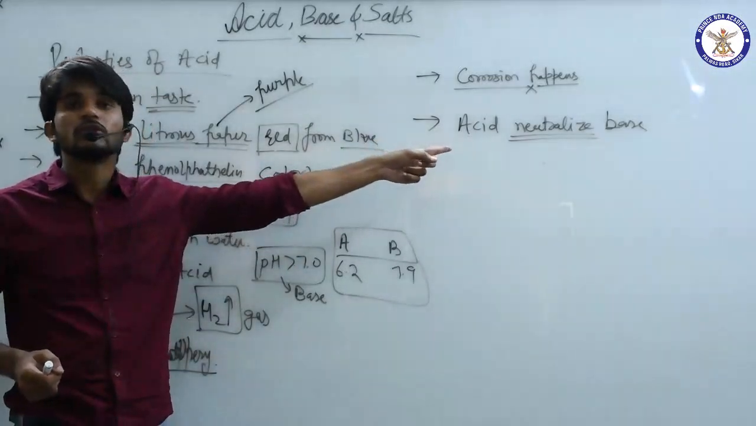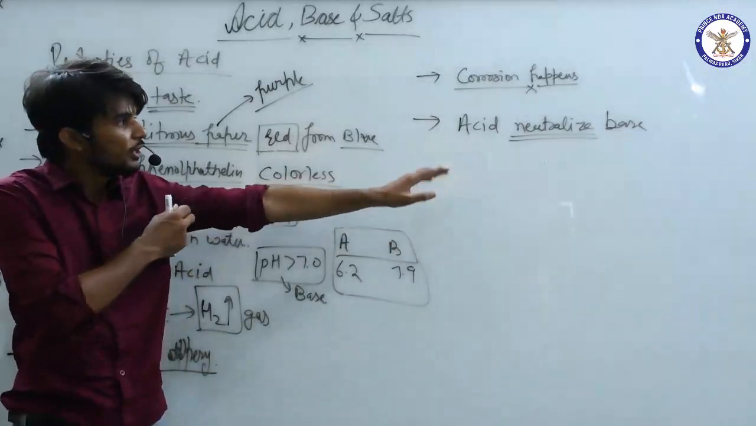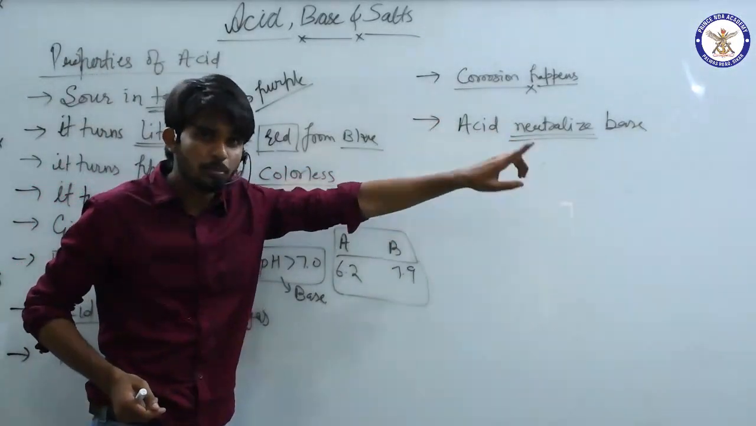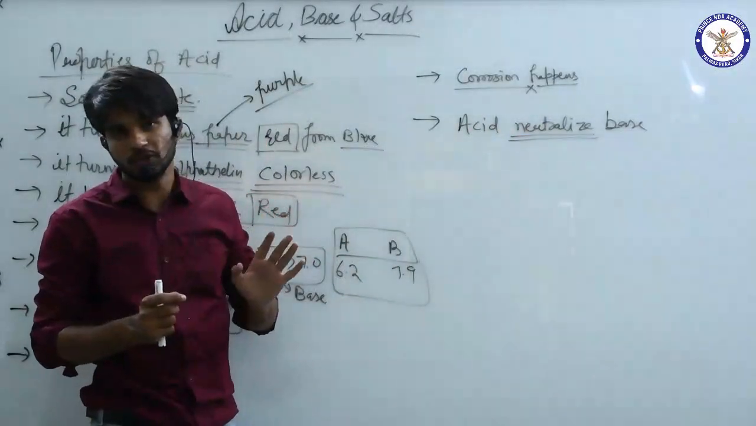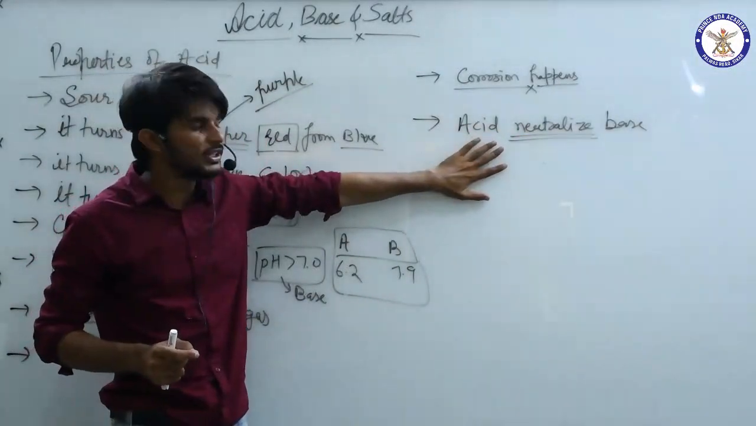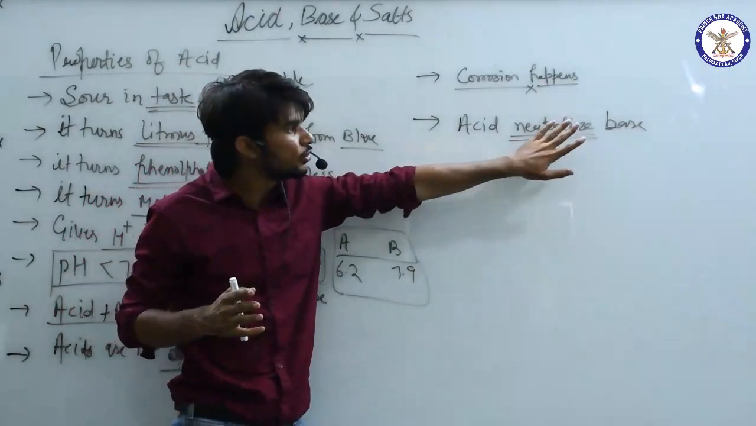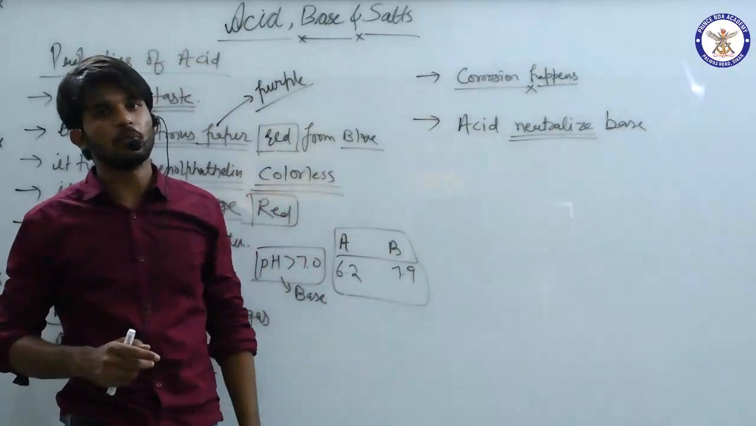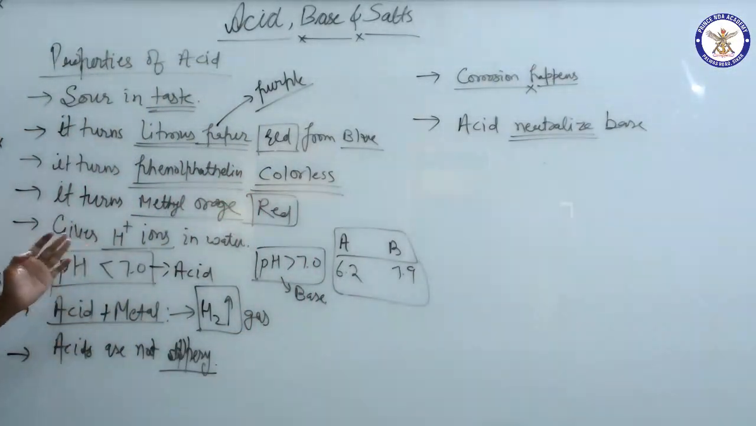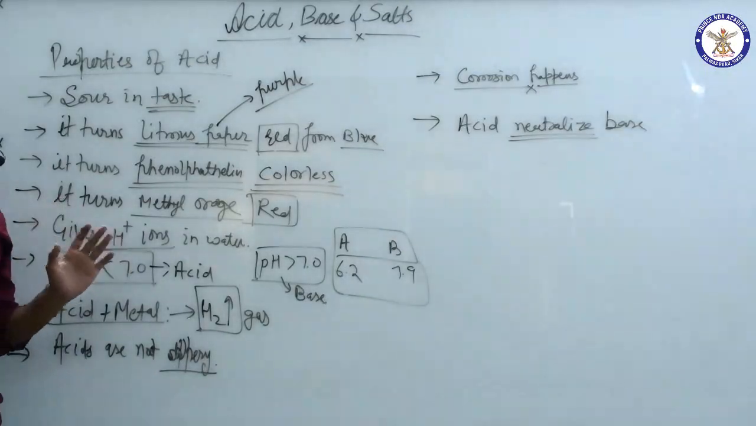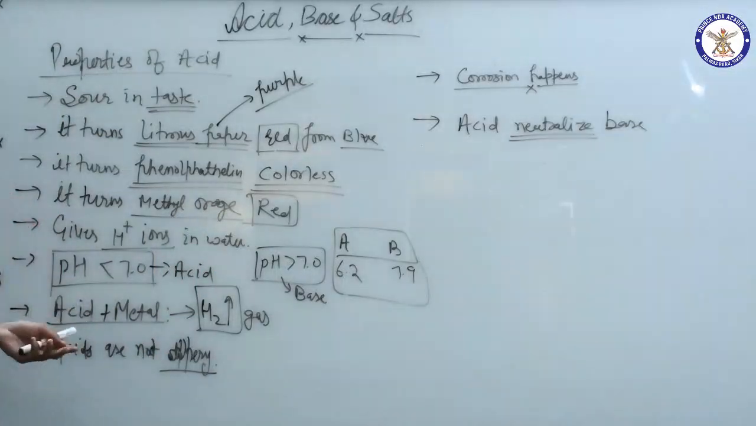This is how we are supposed to write it. Acid neutralizes base, and in the properties of base you will study that base neutralizes acid. These are just the reverse process of each other. The properties of acid do not remain there because it gets neutralized by base. All these 7 or 8 properties are very important from the exam perspective, so please make a note of every point.